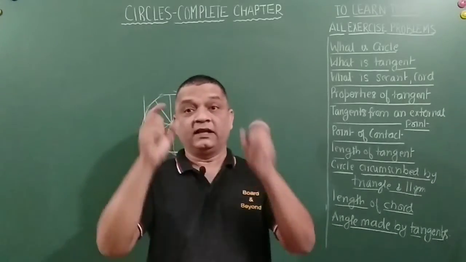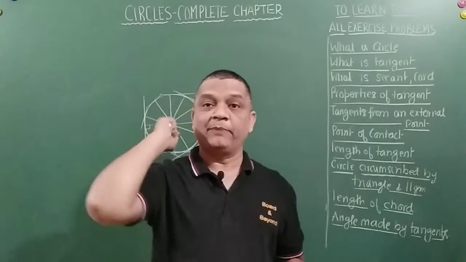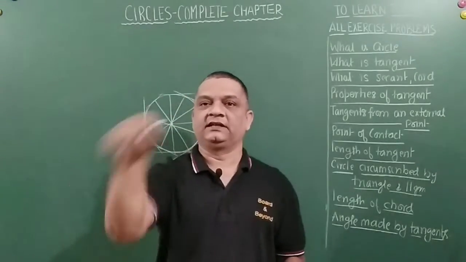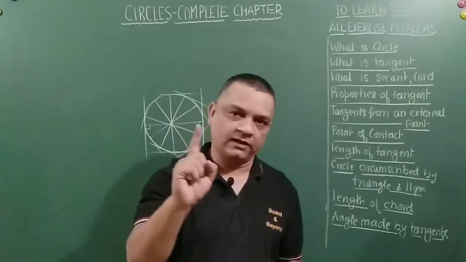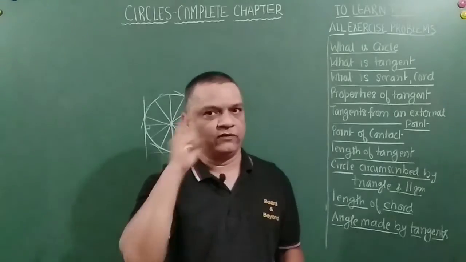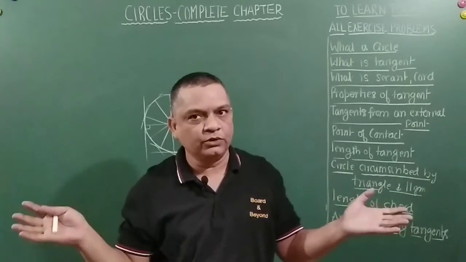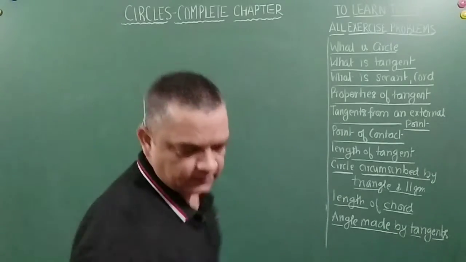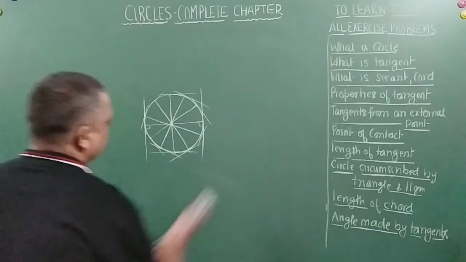But if I ask how many parallel tangents you can draw to a given tangent, then the answer is only one. Because if I restrict one tangent, then you will have only one option. But if I leave it open to you, you will have multiple options. Right? Okay. Let's move on to the next one.